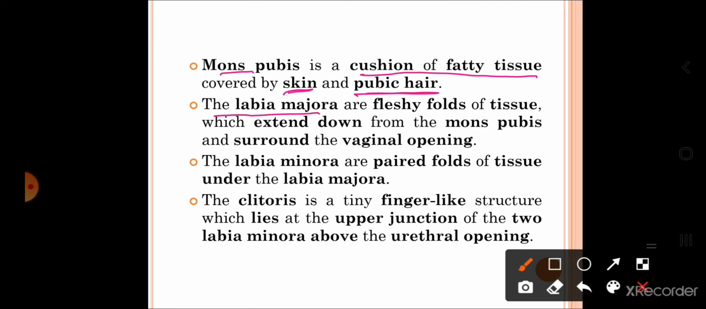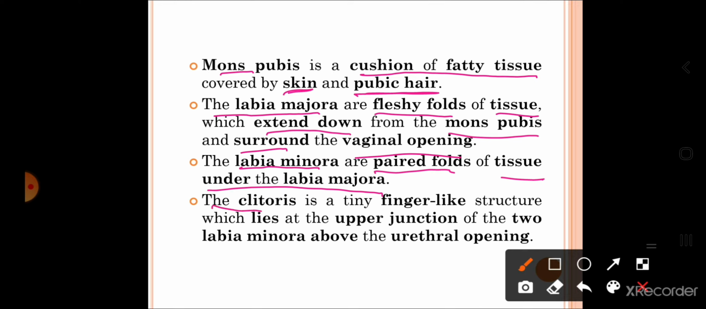The labia majora are fleshy folds of tissue which extend down from mons pubis and surround the vaginal opening. So, the structures which extend from mons pubis are labia majora, which are fleshy folds, and they surround the vaginal opening. The labia minora are paired folds of tissue under the labia majora. So, they are again the paired fleshy folds found under the labia majora.